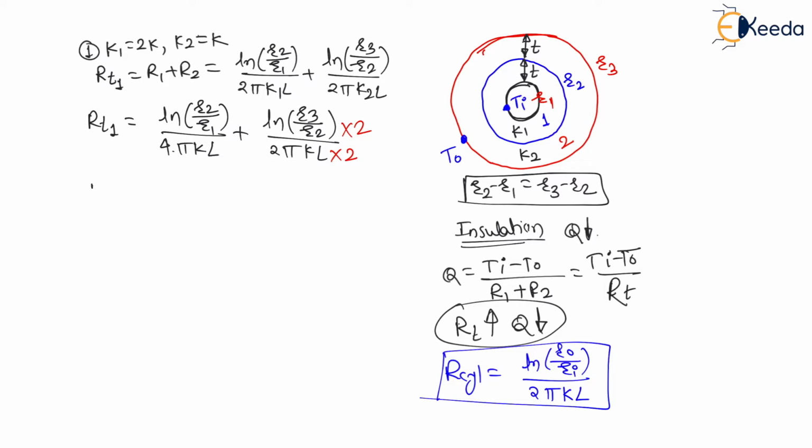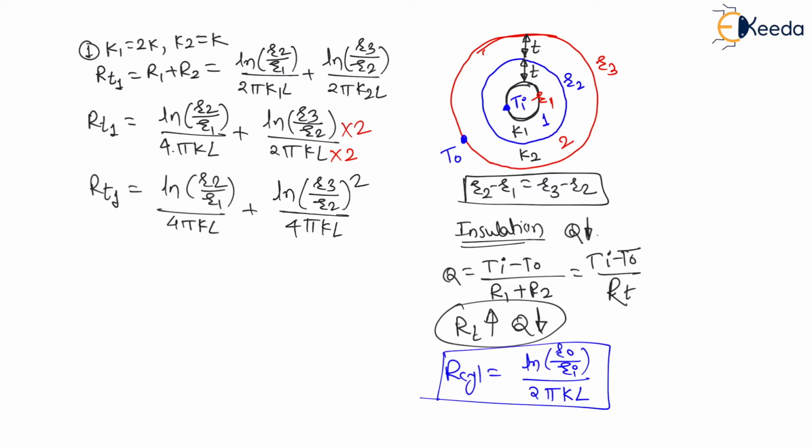Therefore RT1, the total resistance in the first case, is ln of R2 divided by R1, divided by 4 pi KL, plus 2 ln of R3 divided by R2, which becomes ln of (R3 divided by R2) whole squared, divided by 4 pi KL.